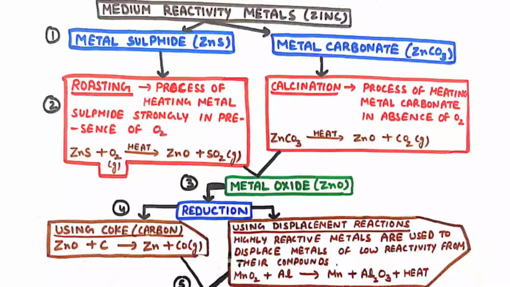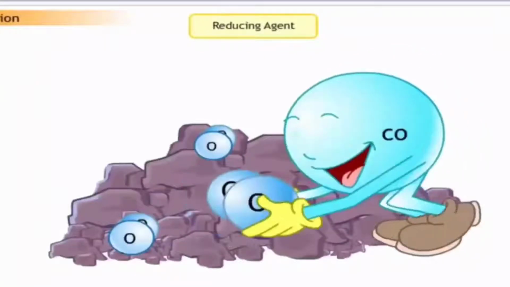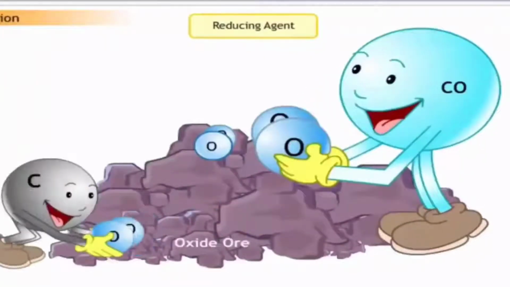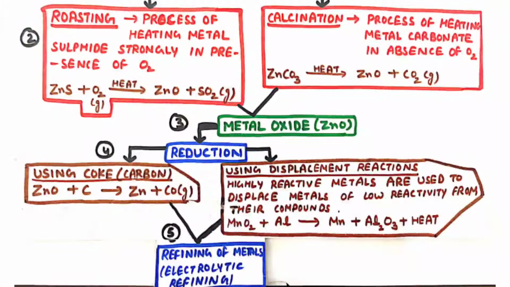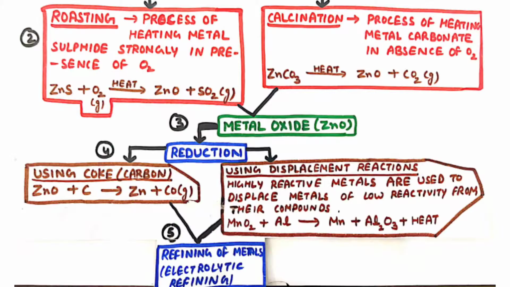The next process is to remove this oxygen from the metal oxide. So now we have to separate oxygen from this oxide and obtain the pure metal. This is done by reduction. So reduction is the removal of oxygen, and reduction is done by two methods. First is by using coke, which is a compound of carbon, and second is by using displacement reactions. So in the method of reduction by using carbon, carbon reduces zinc oxide into zinc, and carbon monoxide gas is